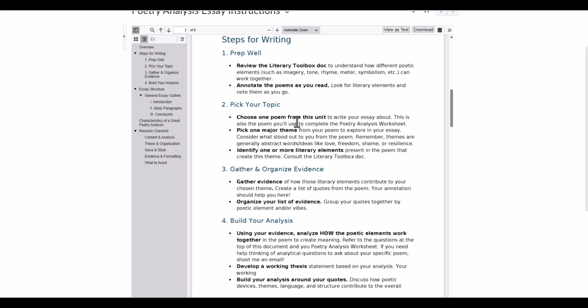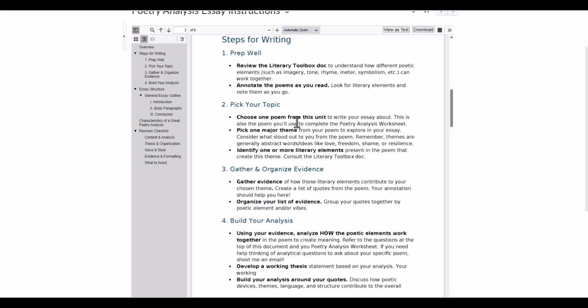Just pick one. You don't have to do 2 or compare and contrast or anything. Pick the one you liked the best, or one that you think you could write a lot about. Just because a poem is longer doesn't necessarily mean that there's more to write about. Pick one that had the most meaning for you. Next week you will do a worksheet about that poem. So you're going to read all the poems in the document, and pick one poem to really zoom in on, do the worksheet about, and write your essay about.